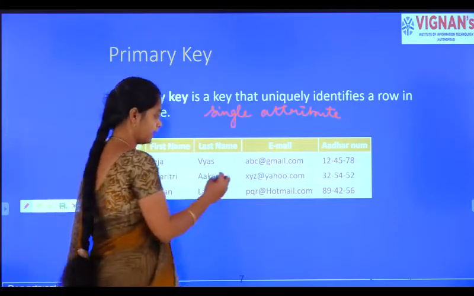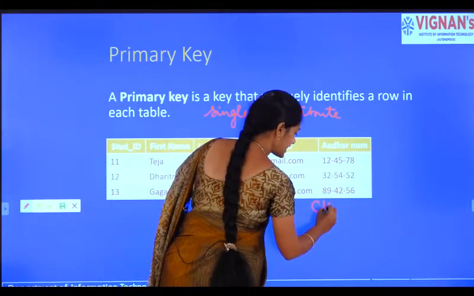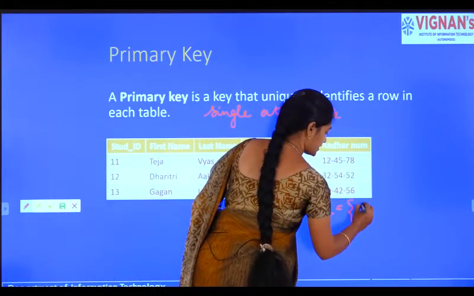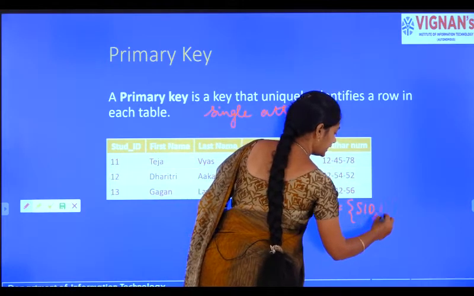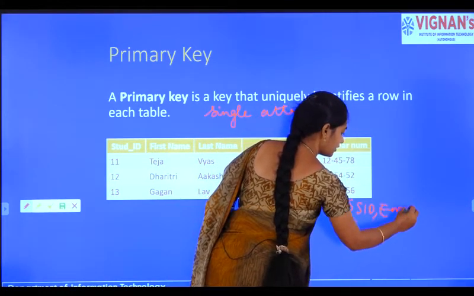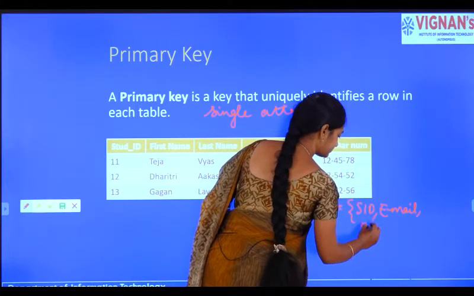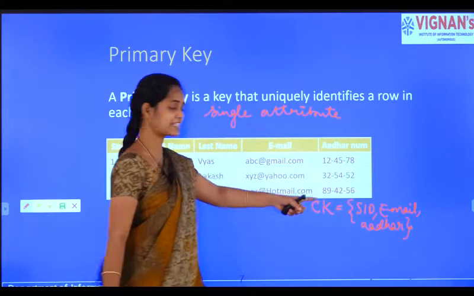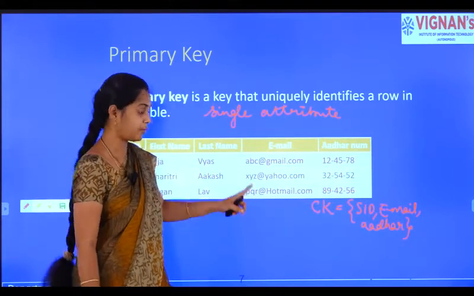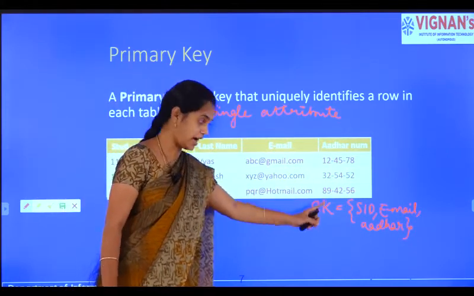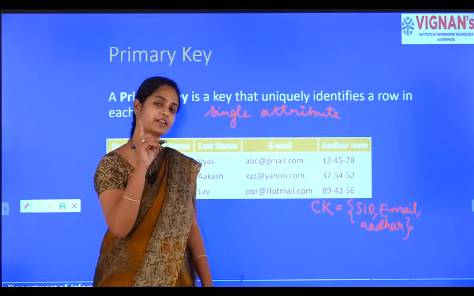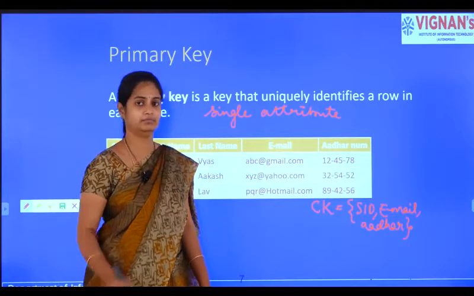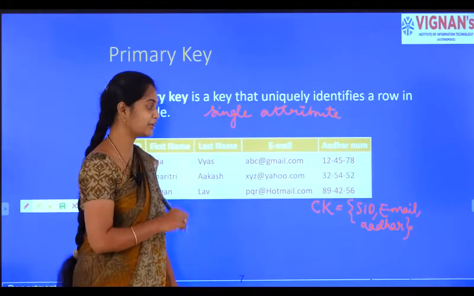Okay. So, in the previous example, what is the candidate key? The candidate keys are student ID, email and Aadhaar. All these three are unique. Now, my question is, are all these attributes not null? You need to answer this.